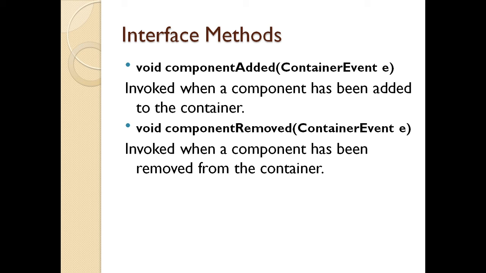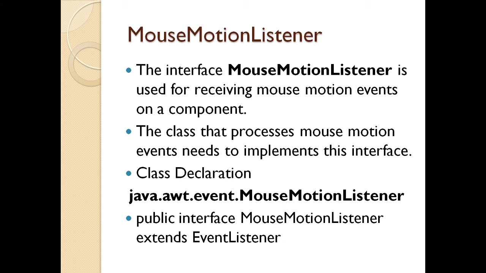Now proceeding further, you have the mouse motion listener. What is a mouse motion listener? When you are moving the mouse on your user interface or on a window, the mouse is moving up and down with various x and y attributes on the x and y axis. When you want to capture the action of the mouse, you use the interface MouseMotionListener. The class that processes mouse motion events needs to implement the interface. For this, I need java.awt.event.MouseMotionListener. Again, like the other listeners, this is an extension of the EventListener class.